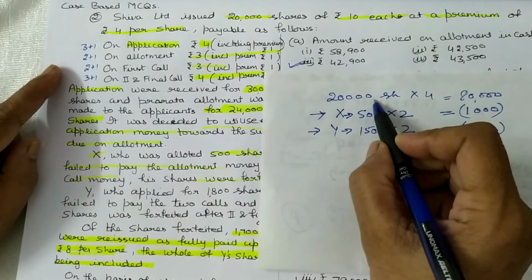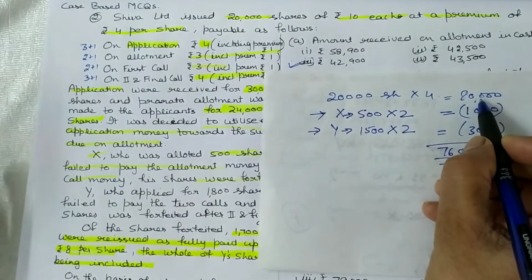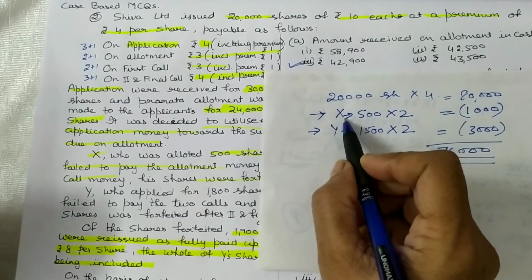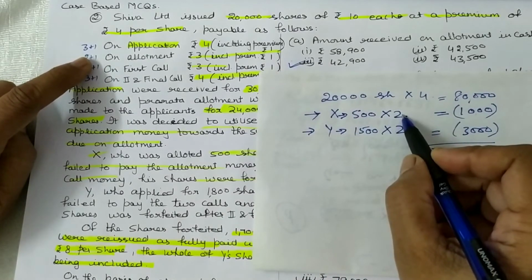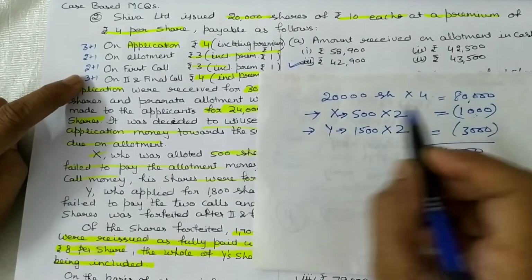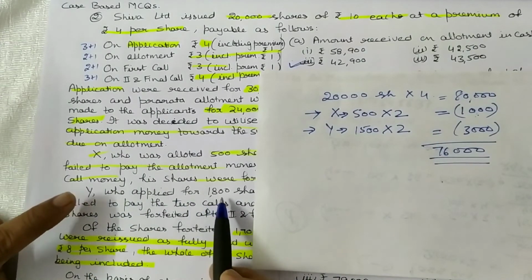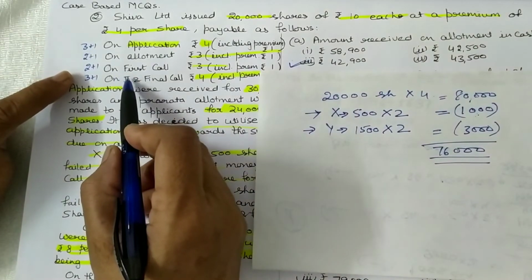Number of shares allotted into 4 rupees is the amount of premium. So therefore 80,000 is the total amount of premium, but X did not pay premium on first call and allotment, 2 rupees. So 1,000 you have to deduct from 80,000, and Y allotted shares are 1,500 and he has not paid first call and second call.